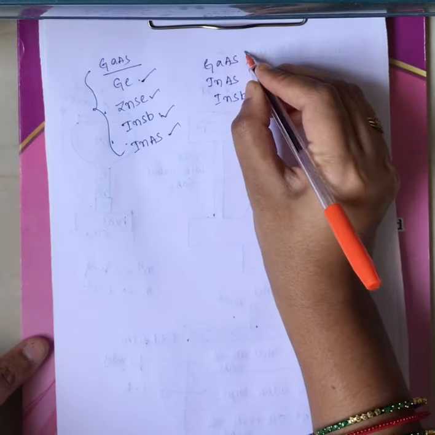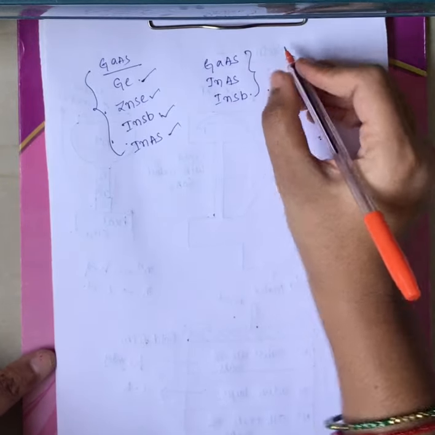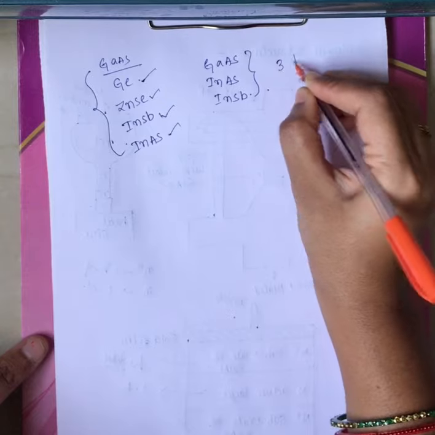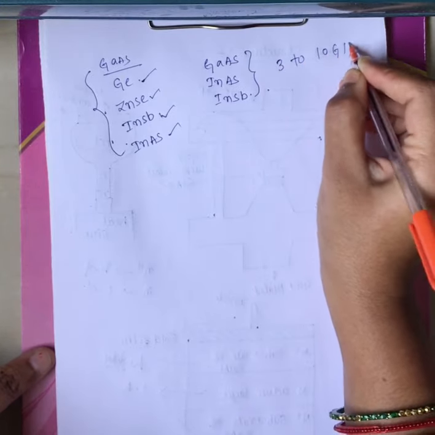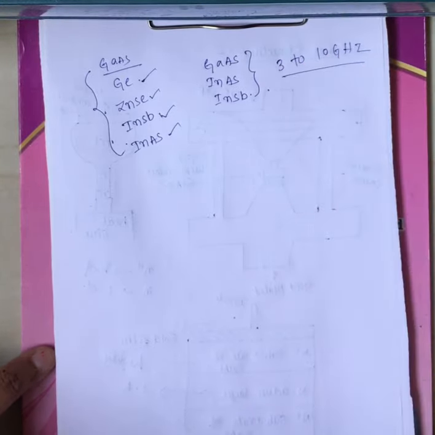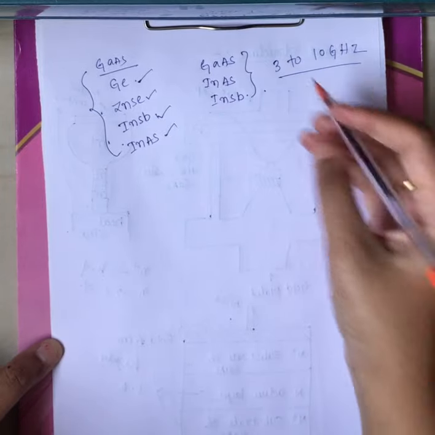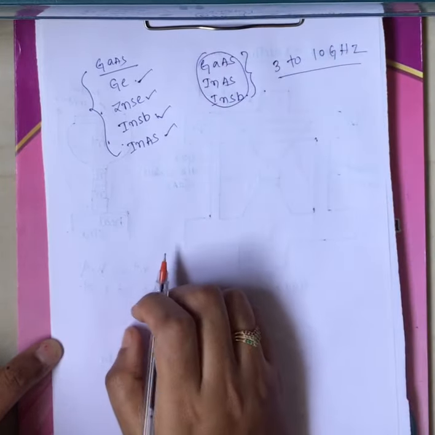Among these 5 materials, these 3 have a frequency range of operation of 3 to 10 gigahertz, so we can use them to make a Gunn diode.